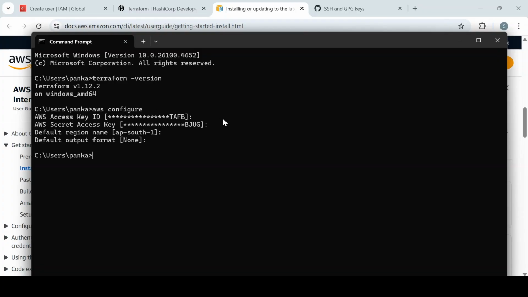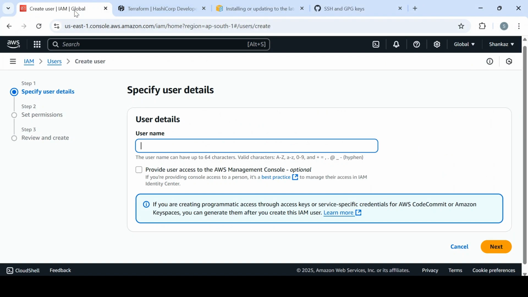I have already configured it, so it will not be visible for you the first time because you haven't configured it. But once you are done with the configuration once, it will be there as long as your IAM keys exist in the portal itself.